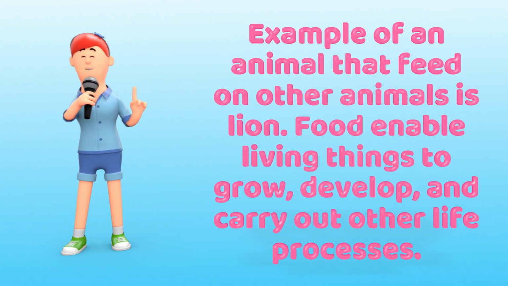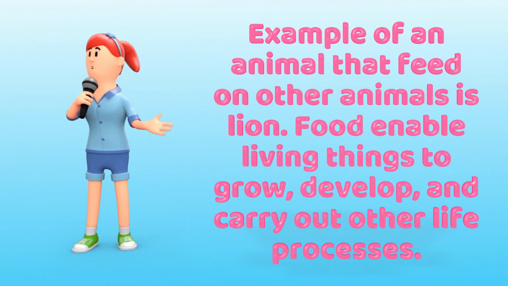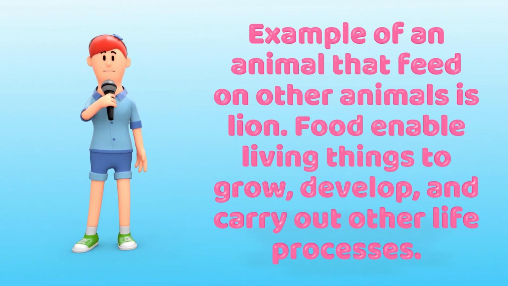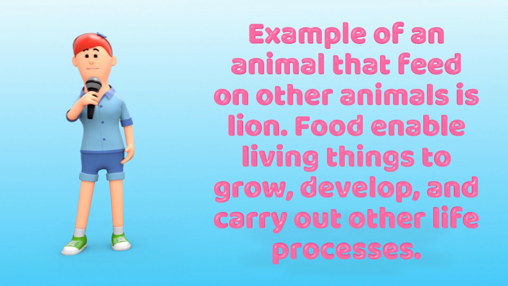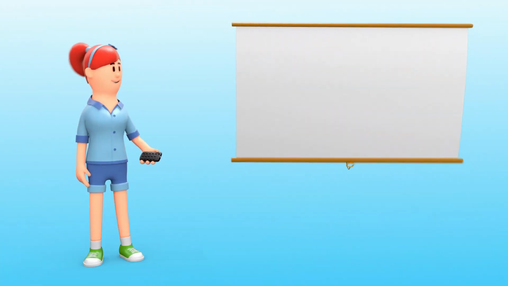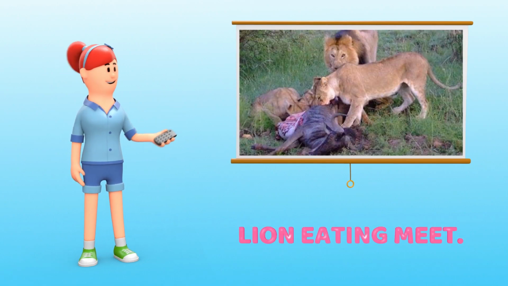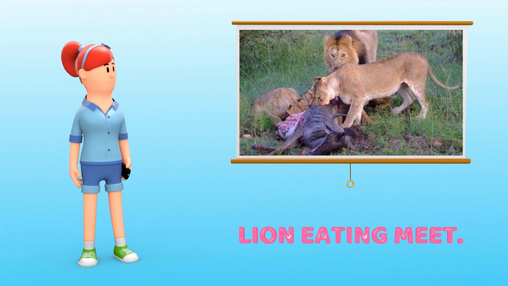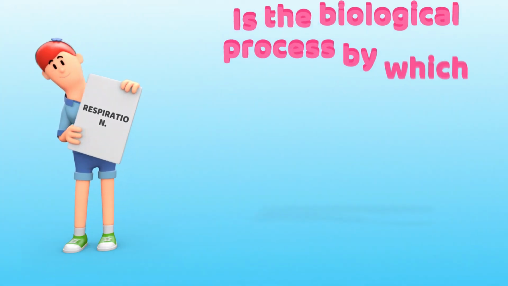For instance, an example of an animal that feeds on other animals is the lion. Food enables living things to grow, develop, and carry out other life processes. Previously we said an example of an animal that feeds on other animals is the lion. And here we see a lion is feeding on another animal.